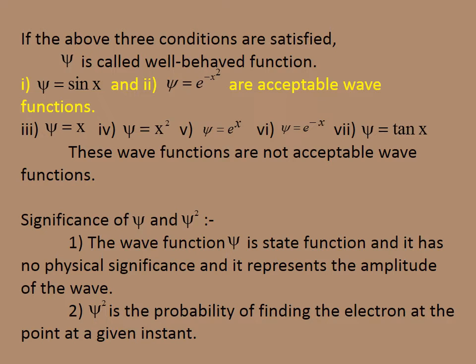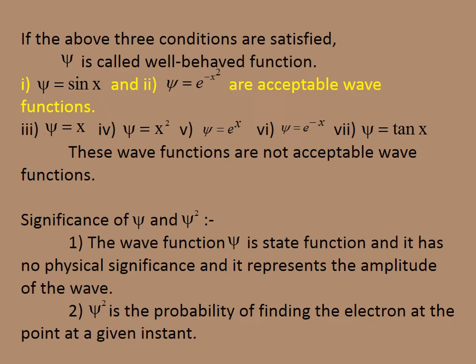Two functions are acceptable wave functions and satisfy the above three conditions. The two functions are, one, psi equal to sin x, and psi equal to e power of minus x square. Let us keep these two important functions in mind, as not all functions are acceptable; they are not well-behaved wave functions. For example: psi equal to x, psi equal to x square, psi equal to e power x, psi equal to e power minus x, and psi equal to tan x.